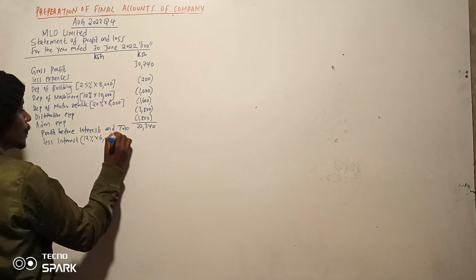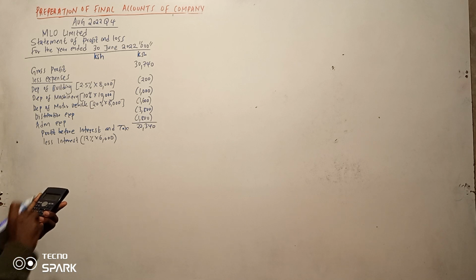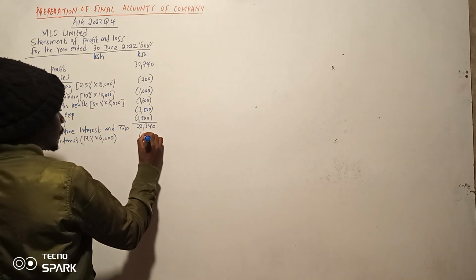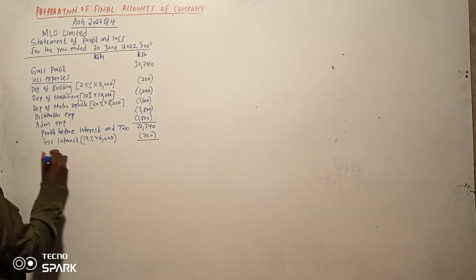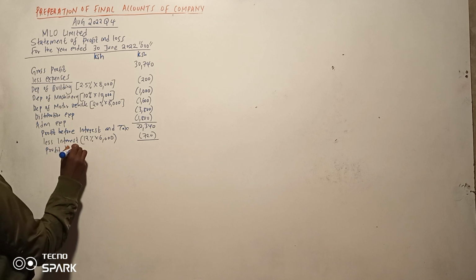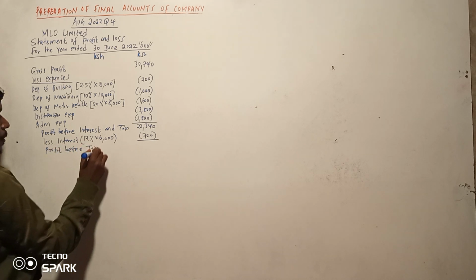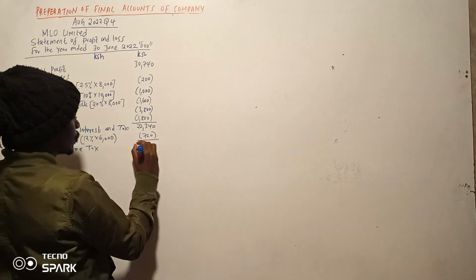So remember it is fixed. So 0.12 times 6,000. Let's say you less 720. So kirahisi hiyo unapata profit before tax. So 22,340 minus 720 is 21,620.